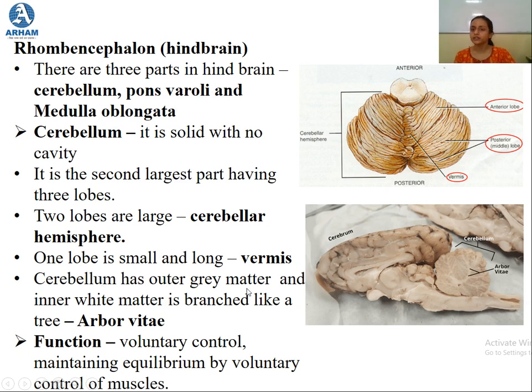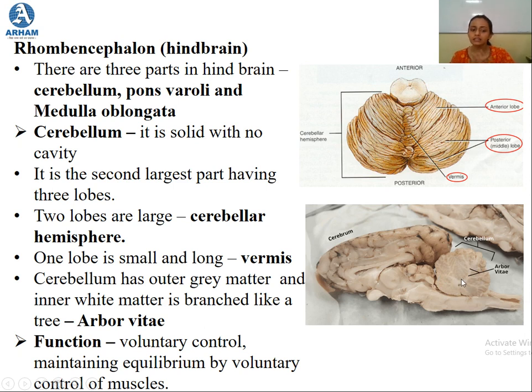The cerebellum has outer grey matter and inner white matter in a branch-like tree structure that is known as arbor vitae. If you see over here, this is the cerebellum, and if you take a section of it and look very minutely, you will see this branch-like structure. It is like a branch of a tree, and this structure is known as arbor vitae.